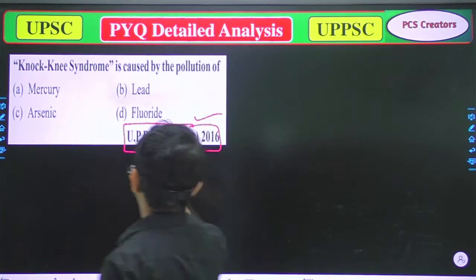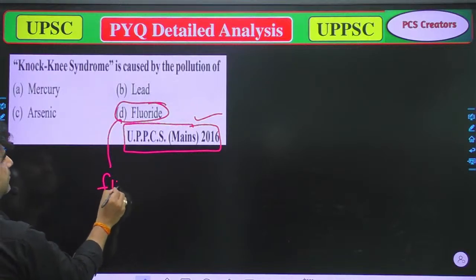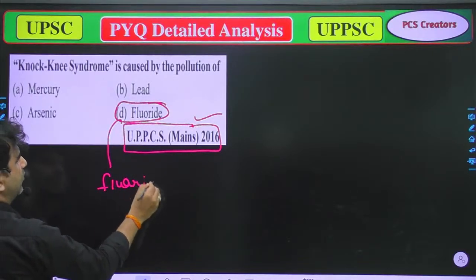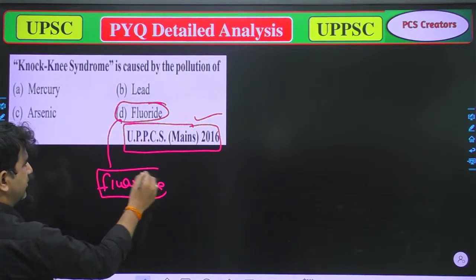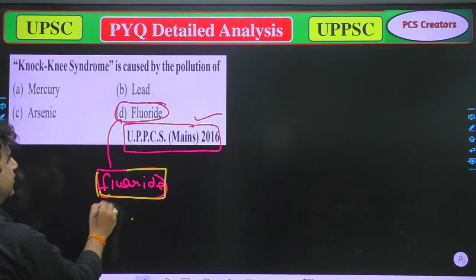Option D, because pollution of fluoride causes knock-knee disease.